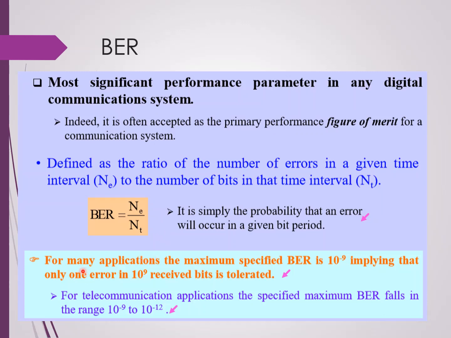For many applications, the maximum BER is 10 to the power of -9, which means that one error will occur in every 10 to the power of 9 received bits. For telecommunication applications, the specified maximum BER falls within the range of 10 to the power of -9 to 10 to the power of -12.